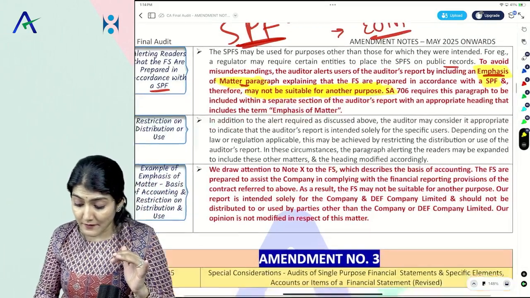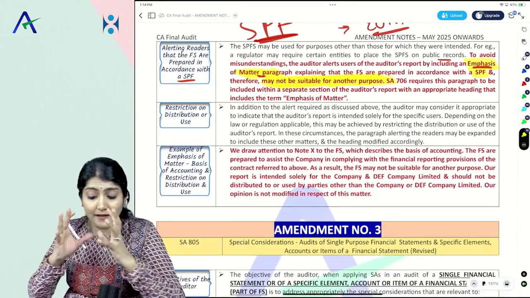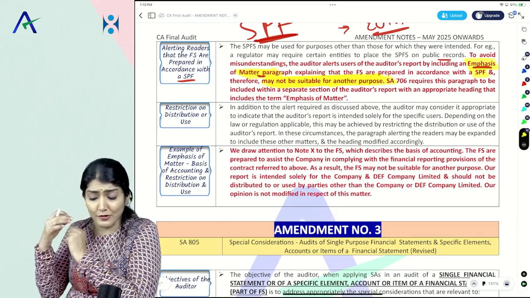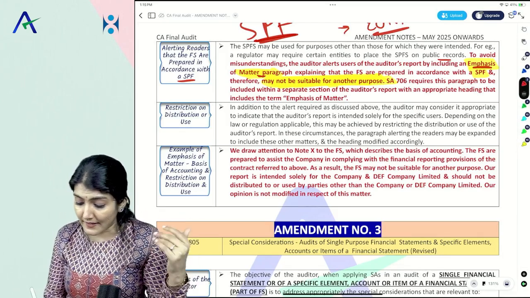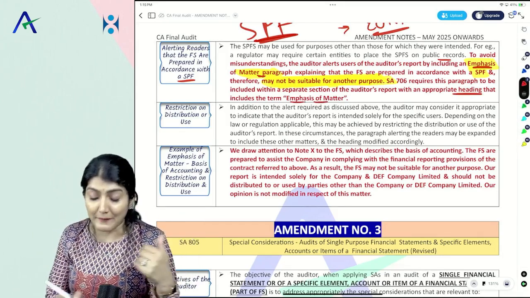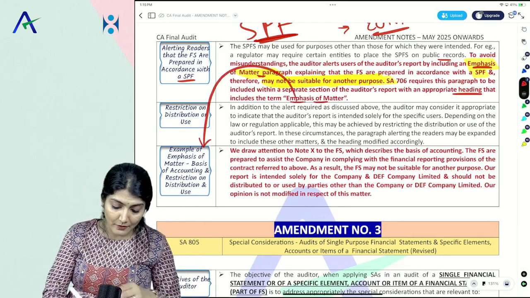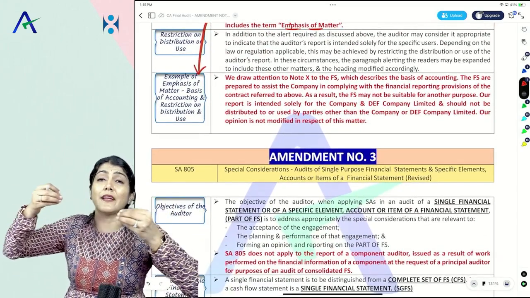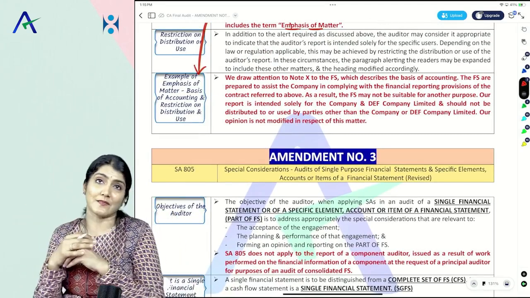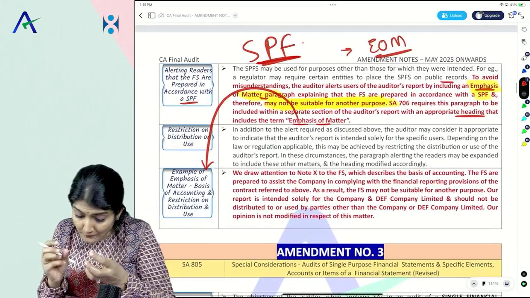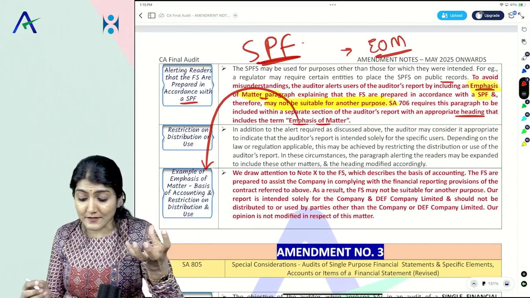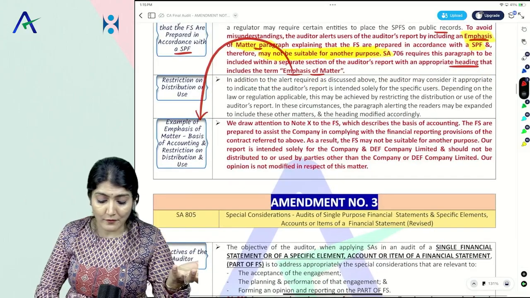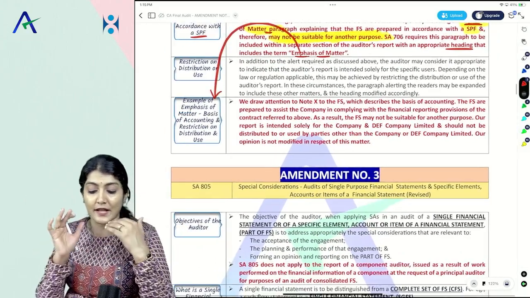And SA 706 requires this paragraph to be included within a separate section of the audit report. Yes, a separate section of the audit report with an appropriate heading that includes the term emphasis of matter. Right, so what is the example of that heading? Example of emphasis of matter: basis of accounting and restriction on distribution and use. So it says a heading which includes the term emphasis of matter. So emphasis of matter, what does it say? Basis of accounting and restriction on distribution and use.